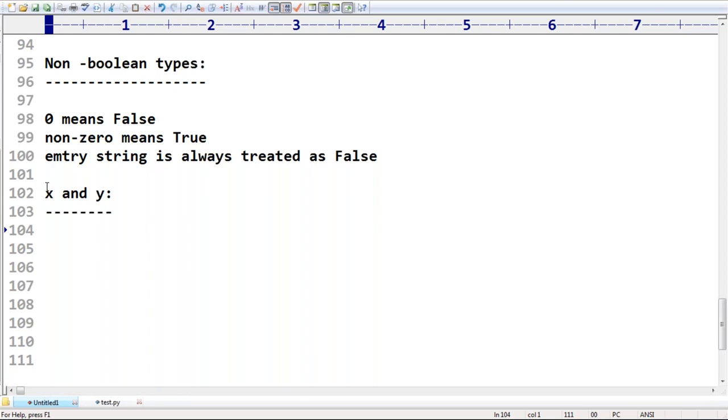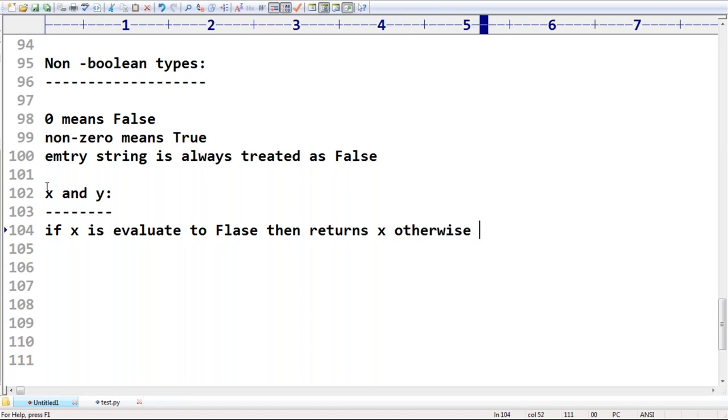Remember that: if x evaluates to false, then it returns x. Otherwise it returns y.